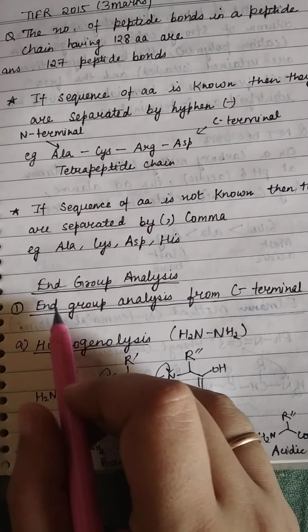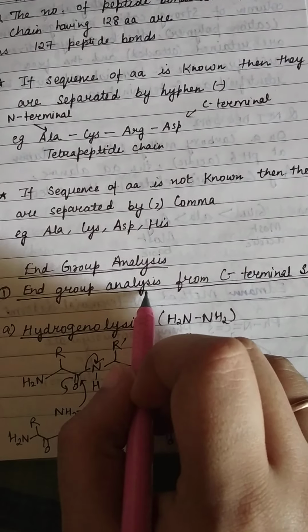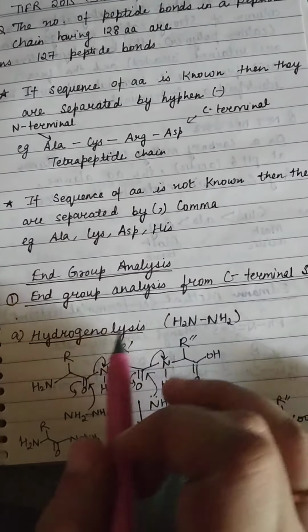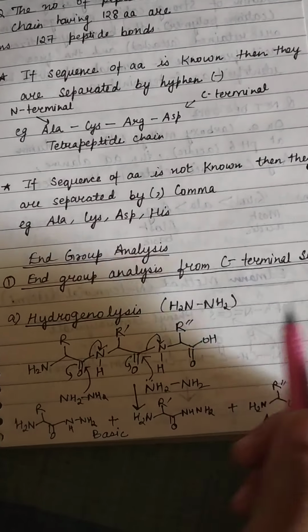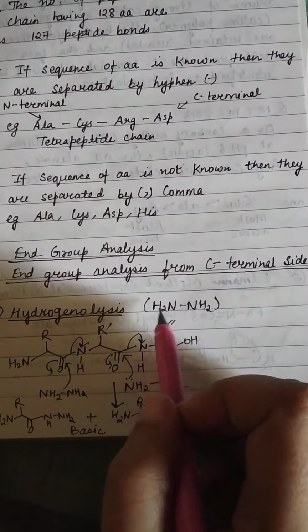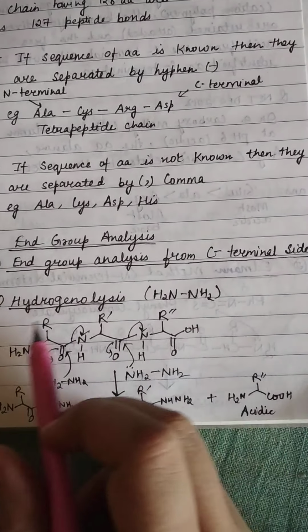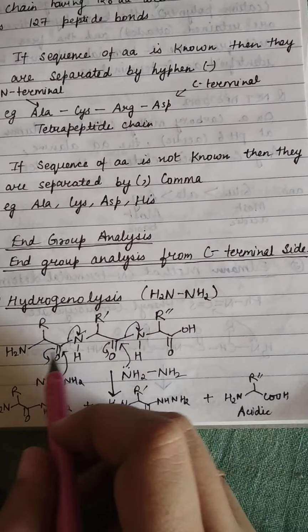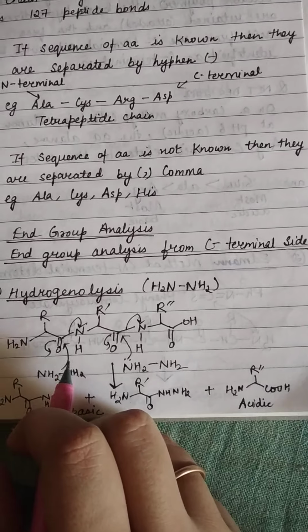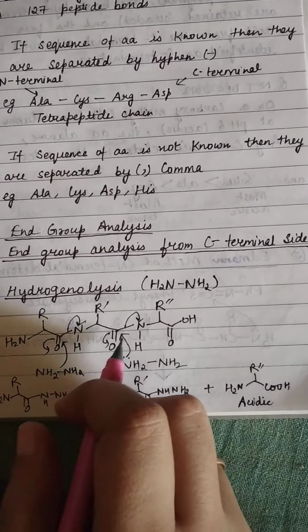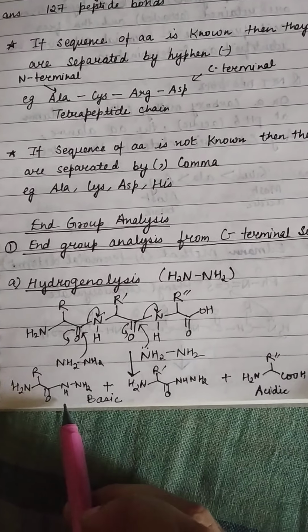Now how to analyze the end group? If you want to analyze the C-terminal side amino acid, then you can follow hydrazinolysis. In that you have to use hydrazine, that is NH2NH2. For example, this is the peptide chain. There are 3 amino acids attached to each other. When we add hydrazine, it will attack at the peptide bond, right? And the molecules are formed like this.